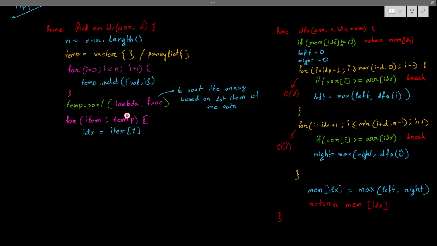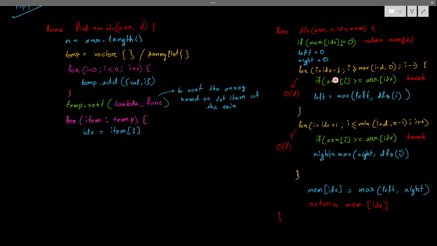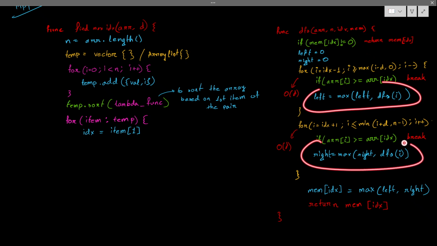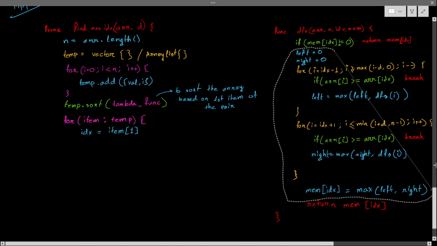As I told you, when I reach the index, I have to do the same thing: go to the left side and check whether it is the case or not. If it is the case, then I have to break. Otherwise, I take the left and then the right, and then do the maximum. Every same thing I will do, so I will directly copy paste. When I get that index, I have to iterate each and every case.